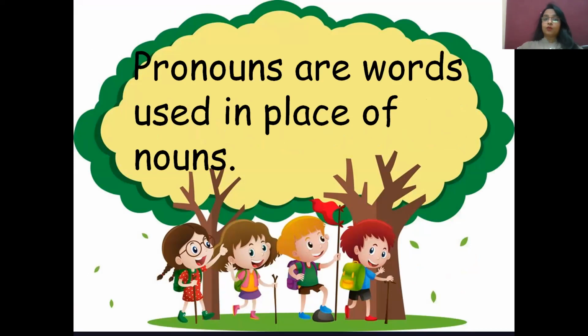As I told you before, pronouns are words used in place of nouns. When we keep on writing nouns, we are not going to repeat those nouns again and again. What we do, once we write a noun, afterwards we use a pronoun in place of it. For example, Sonal is a teacher. Sonal lives in Vasundhara. Sonal teaches English. Again and again repeating Sonal. No, it cannot be done. So what are we going to do? We are going to say Sonal is a teacher. She lives in Vasundhara. She teaches English. Because Sonal is a woman, she's a female. So we are going to use she for her. So this way we can replace a noun with a pronoun.